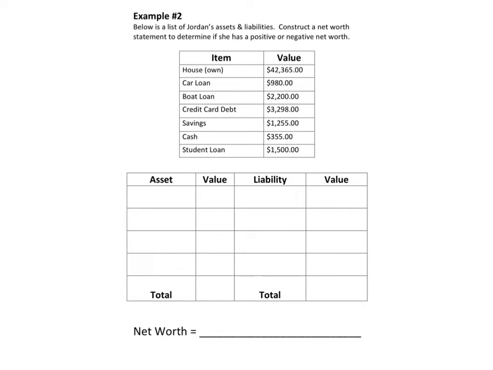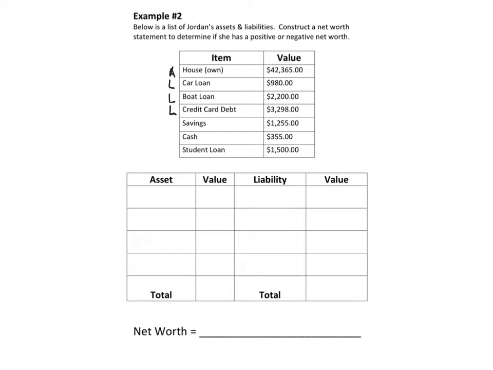We own this house. It tells us we own it. It is ours. That is an asset. So we put an A. The next thing is a car loan. Anytime someone loans you money, you have to pay them back. So you owe. Since you owe them, it is a liability. Same thing for a boat loan. Anytime there's a loan, you owe someone else money. So it's a liability. Same thing with debt. When you have credit card debt or any type of debt, someone gave you money and you're going to have to eventually give it back. So that's a liability.